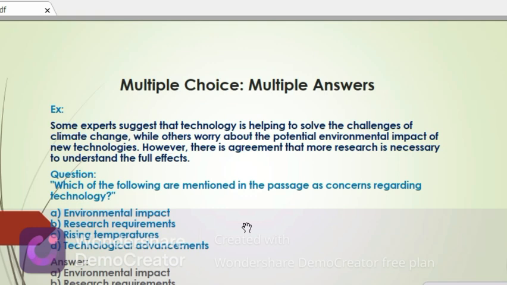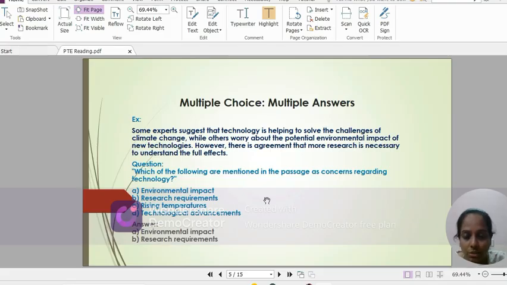Right. Here, the question is which of the following are mentioned in the passage as concerns regarding technology? And they've given the options as environmental impact, research requirements, rising temperatures, technological advancements. So the right answer is 2 answers we have. One is environmental impact and research requirements.